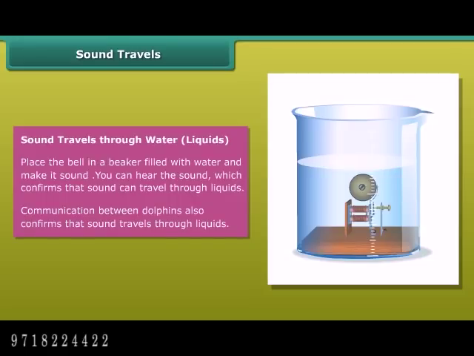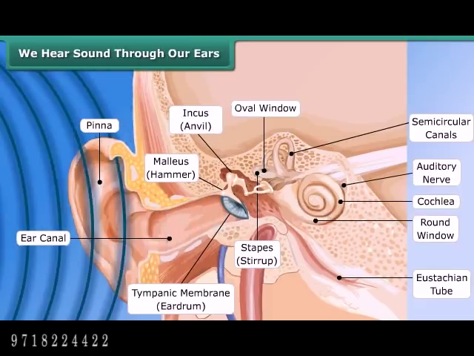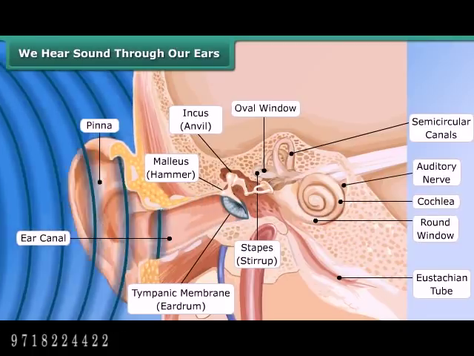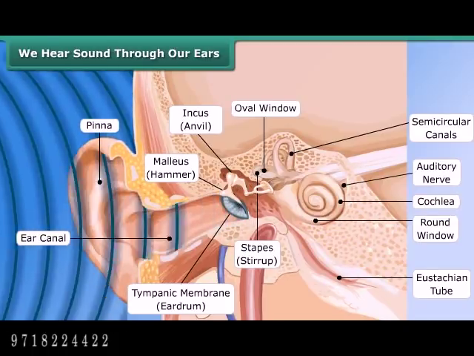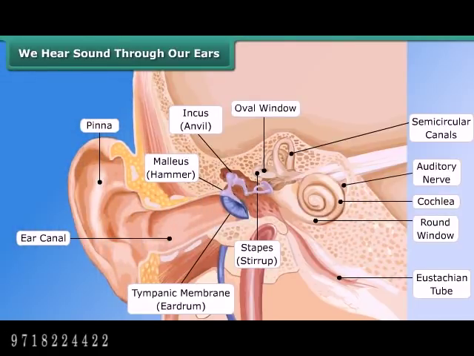We hear sound through our ears. The shape of the outer part of the ear is like a funnel. Sound enters and travels down a canal at the end of which a thin membrane is stretched tightly called eardrum. Sound vibrations make the eardrum vibrate, and the eardrum sends vibrations to the inner ear, and through inner ear it goes to the brain. This is how we hear sound.